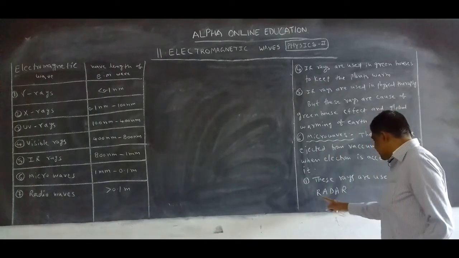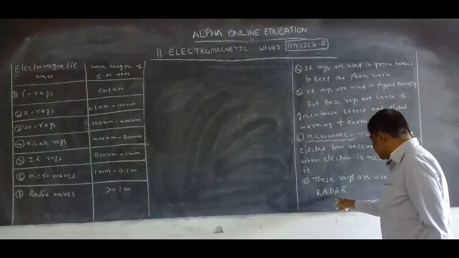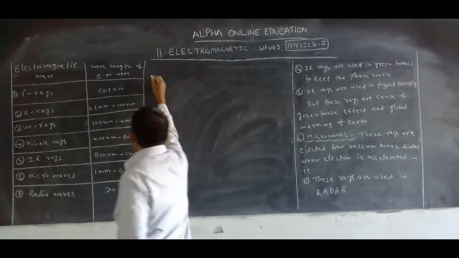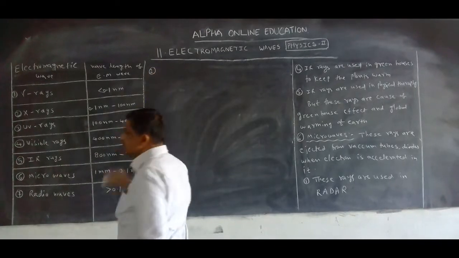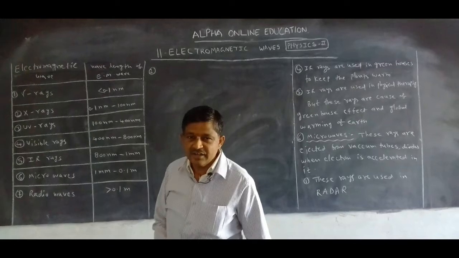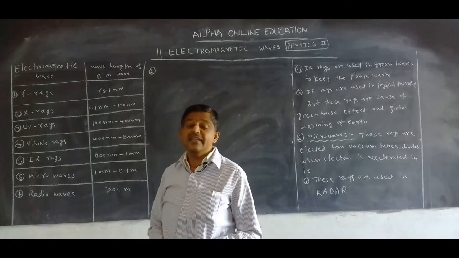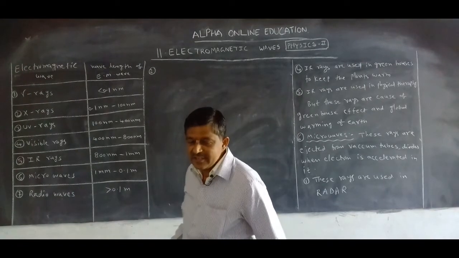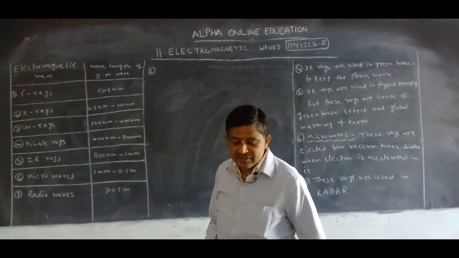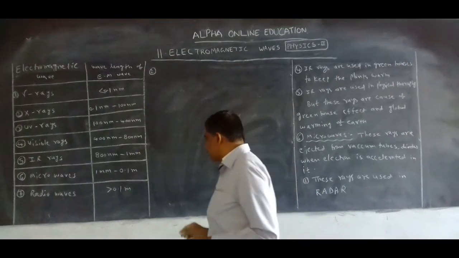Radar means radio amplification detection and ranging. Radar is especially used to guide the direction of transmission or travel of aeroplanes.